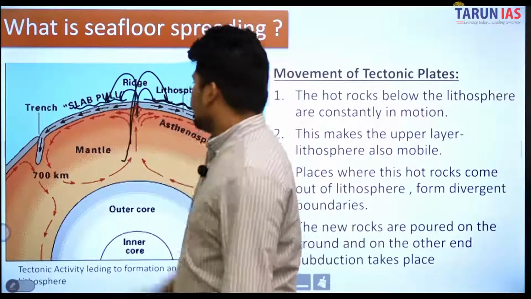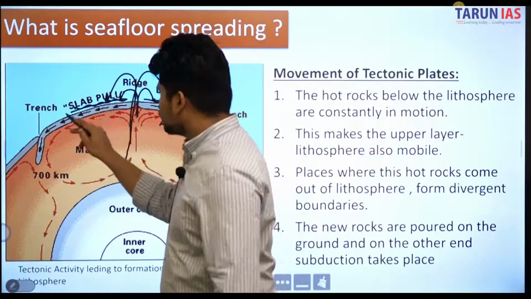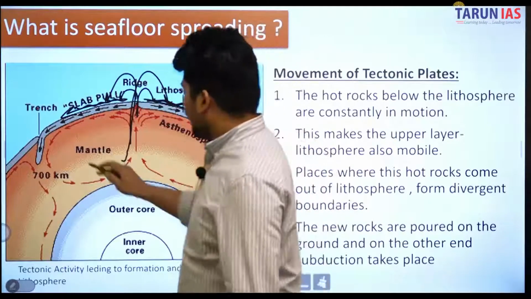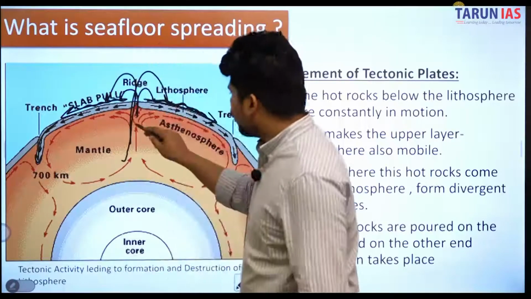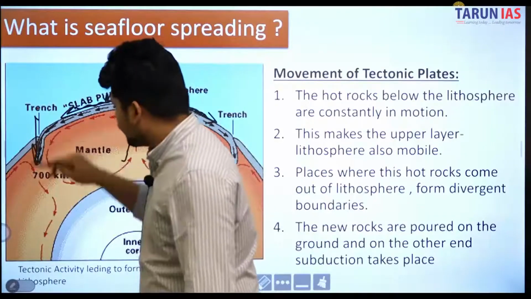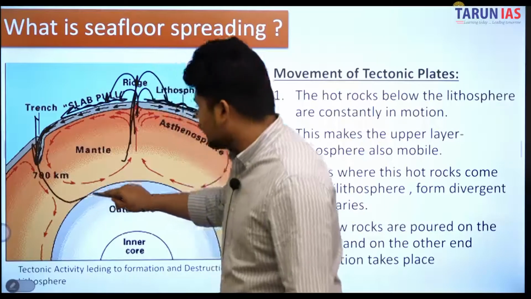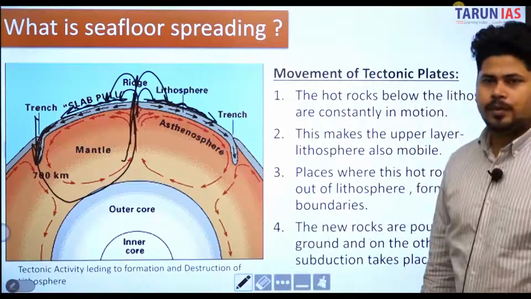Again, when this layer cools down, it moves away from the ridge, and it subducts somewhere. This is the point of creation of the ridge, and this is the point of subduction. Again it cools, goes back, gains heat, and rises upwards. This is what I told in the previous slide.